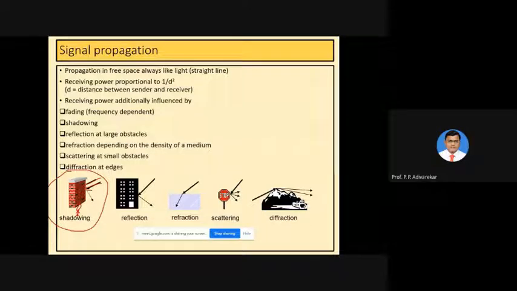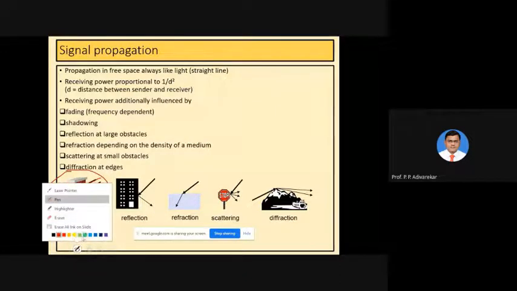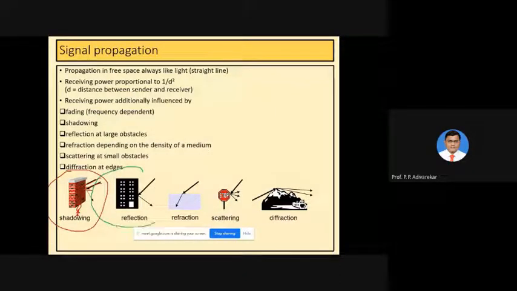Then the second one is reflection. You can see the second diagram, of reflection. Reflection is a well-known concept: the signal impacts large bodies such as tall buildings or trees. The amount of power that is reflected from such obstacles is less than the amount of power incident on the obstacle.